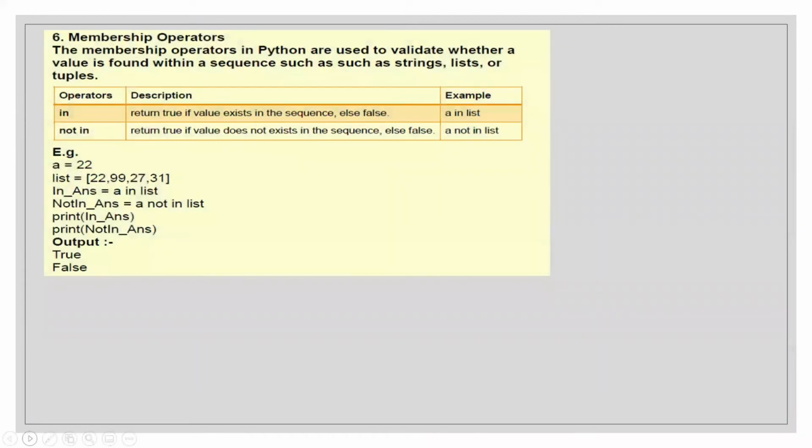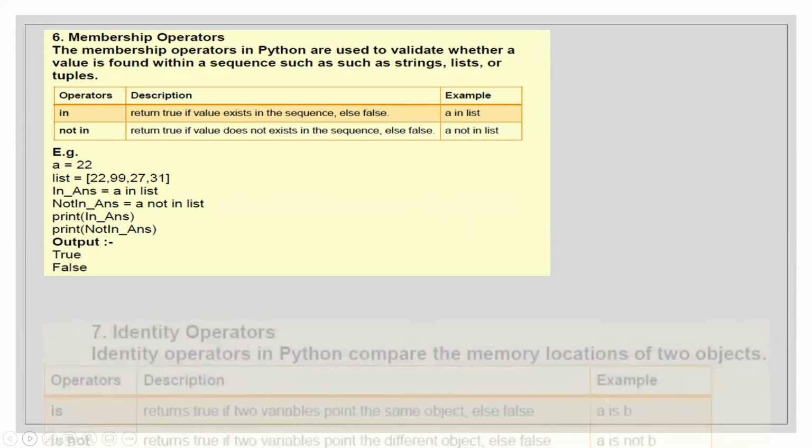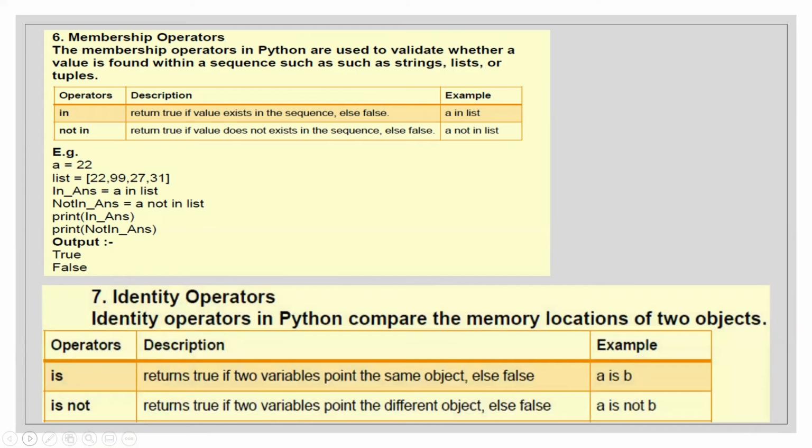Then membership operators, in and not in. They check whether a particular variable or number or value lies in another string or list or tuple or dictionary, anything. And then identity operators, which tell us whether both of the variables point at the same object or not.